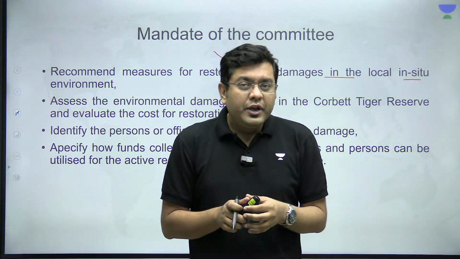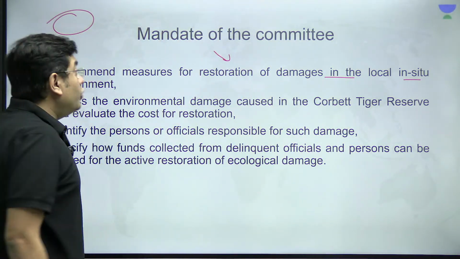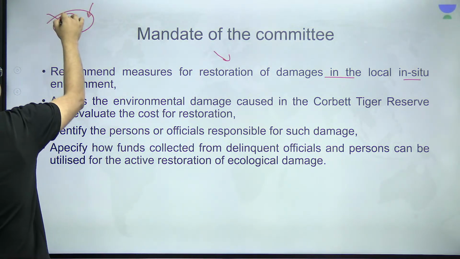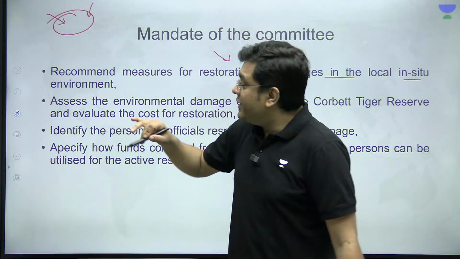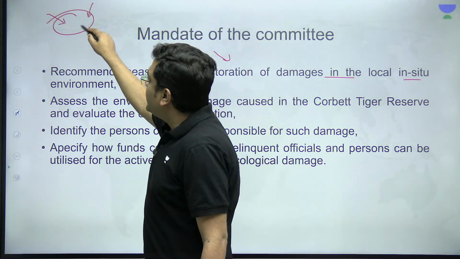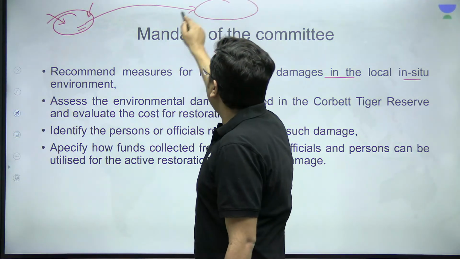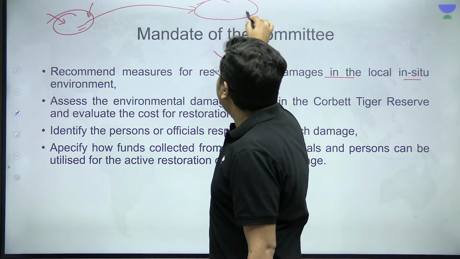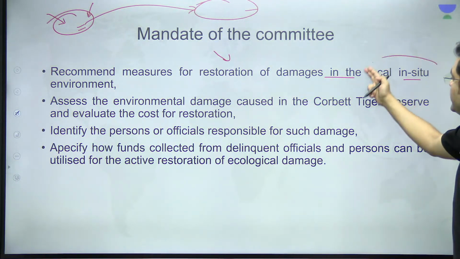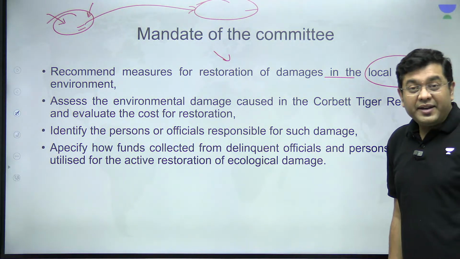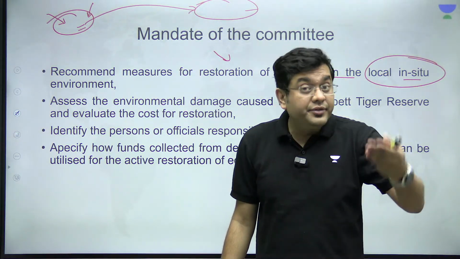In situ is where, let's suppose, a tiger is found in this area. You conserve the tiger population, preserve the tiger population in this area itself. That is in situ. Ex situ is, let's suppose you have the tiger population in this area which is endangered. You transfer them into a protected area, into a zoo, and then you carry out conservation. That is ex situ. So here, restoration of damages in the local in situ environment, in that environment where the tigers are naturally found, in the tiger reserve areas.